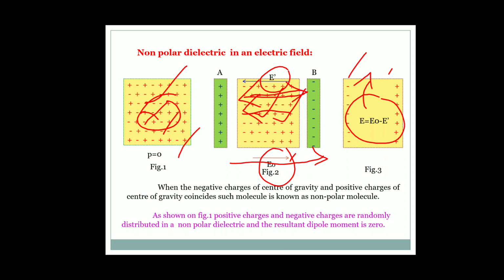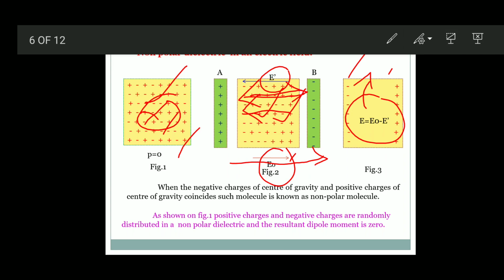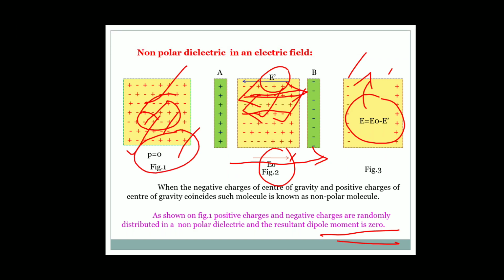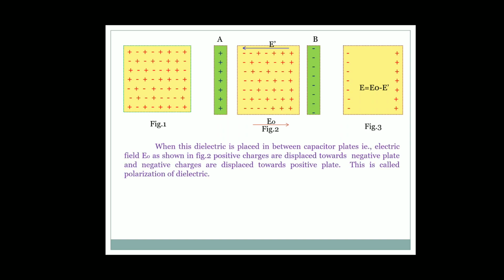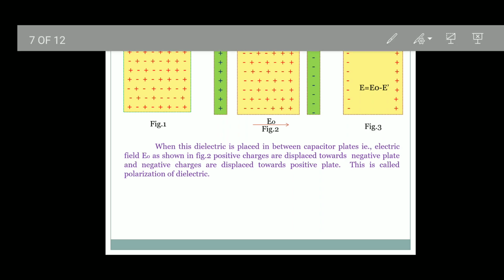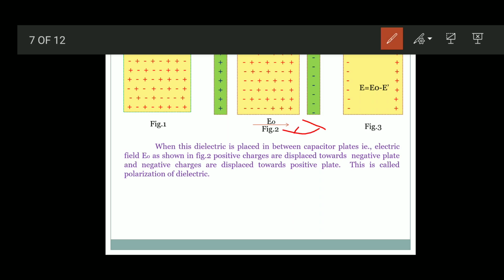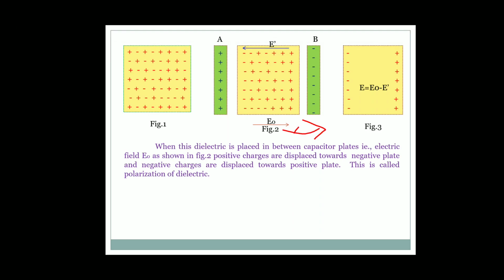As shown in figure 1, positive charges and negative charges are randomly distributed, so the resultant dipole moment is 0. When the dielectric is placed in between capacitor plates A and B, as shown in figure 2, having intensity of electric field E along this direction, negative charges move towards the positive plate and positive charges move towards the negative plate.